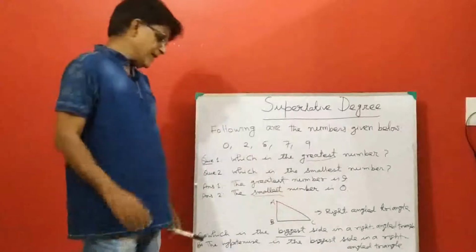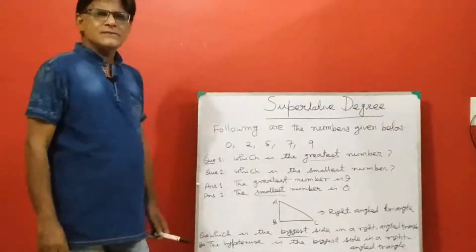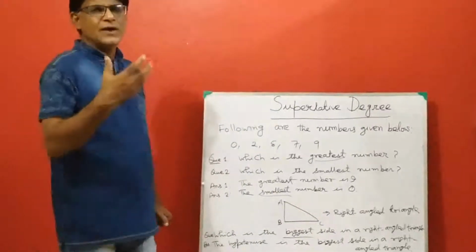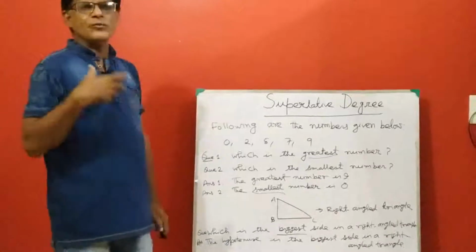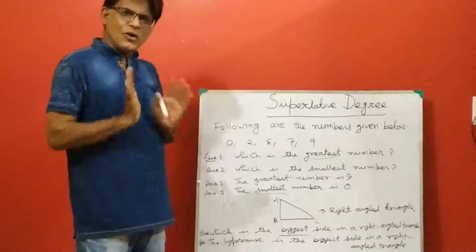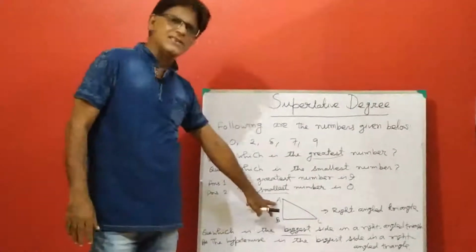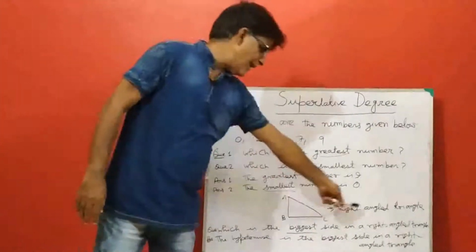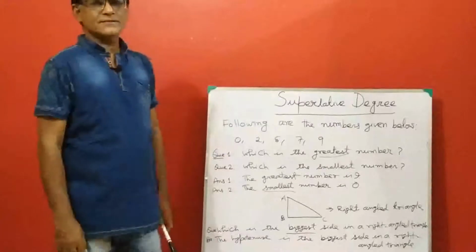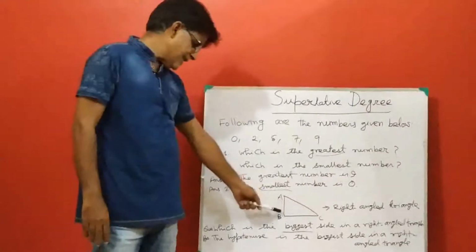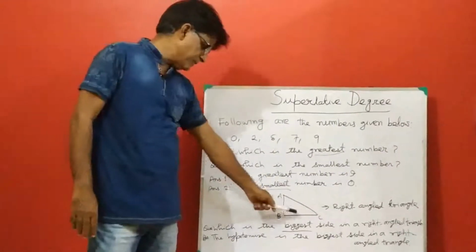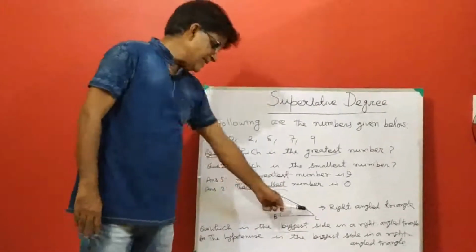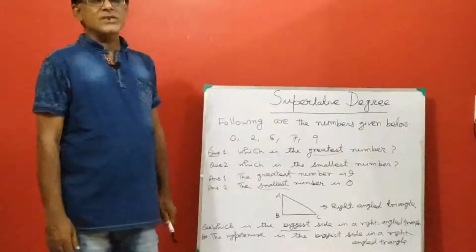एक और एग्जांपल देखिए. यू ऑलरेडी नो दिस ट्रायंगल. आई थिंक यू आर learning geometry in the class and you are already familiar with this triangle. This triangle is called the right angled triangle. Okay, so here there are 3 sides, AB, BC and AC. Okay, side AC is called hypotenuse.